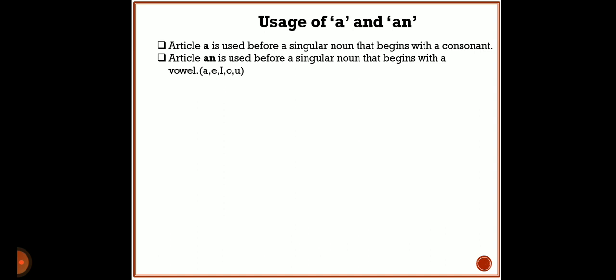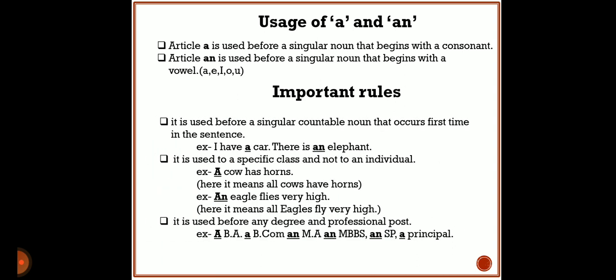So let us start with some important rules of using a and an. See carefully. We are going to see where to use a and an. As I mentioned before, a has to be used before a consonant word and an is used before a word which begins with a vowel.